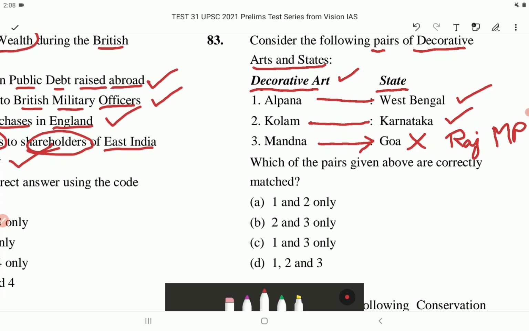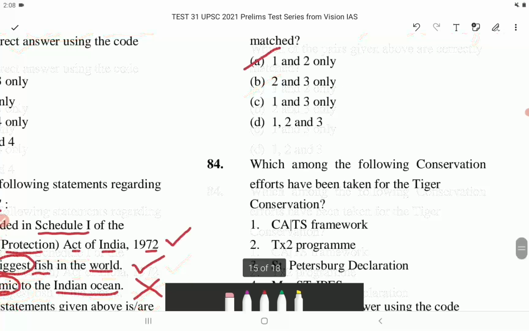Which of the pairs given above are correctly matched? So option A is the correct answer, 1 and 2 only. Now let's come to question number 84.